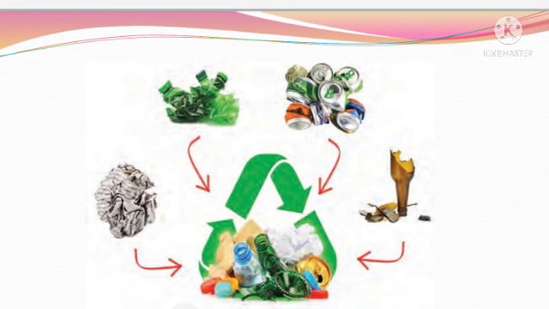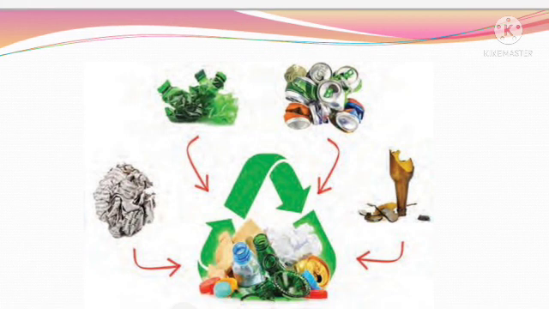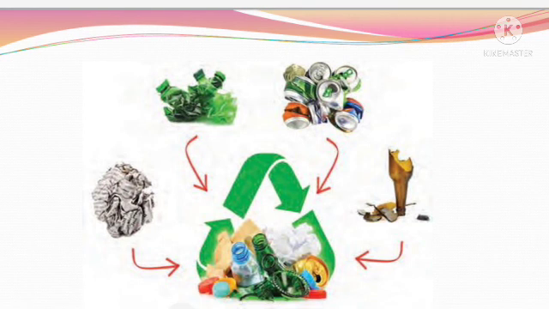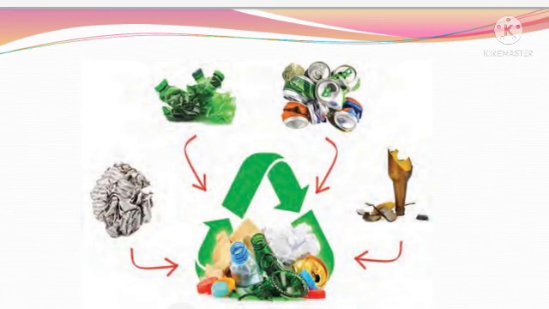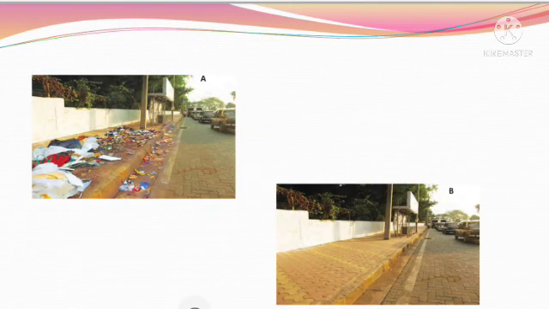It means together they can be recycled again in another form and reused in a different form. So in this we are going to study how domestic waste or solid waste can be recycled and reused again and again.